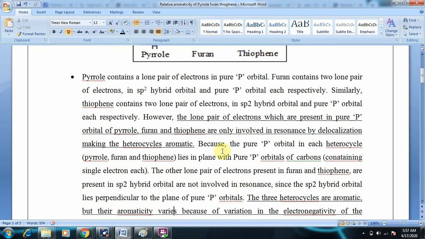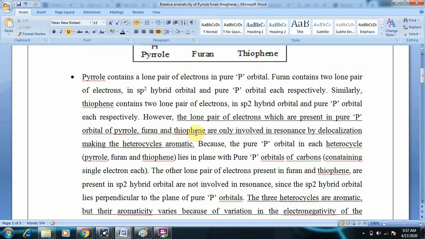However, the lone pair of electrons which are present in the pure p orbital of pyrrole, furan and thiophene are the only ones involved in resonance, not the lone pair present in sp2 hybrid orbitals.